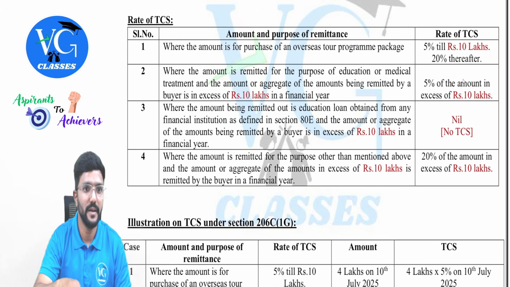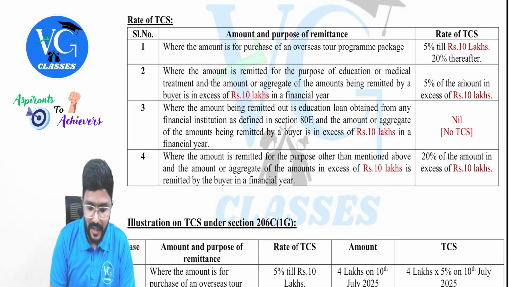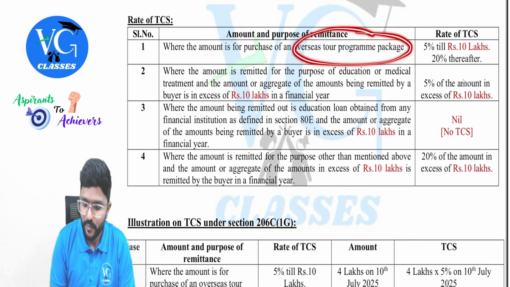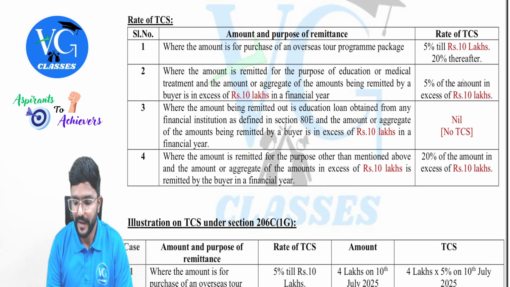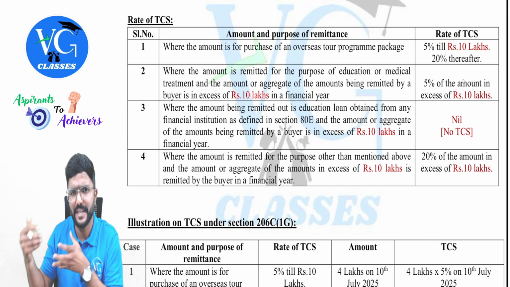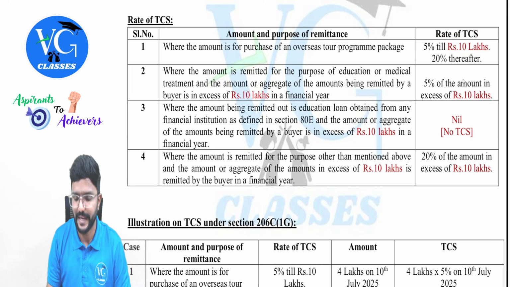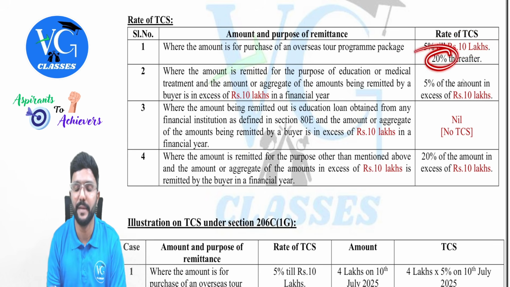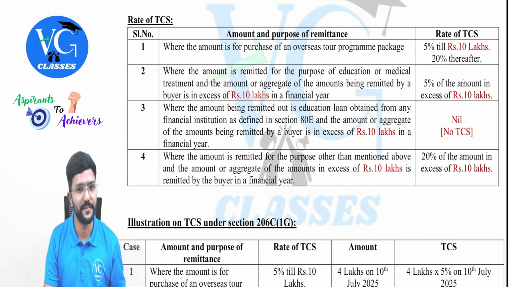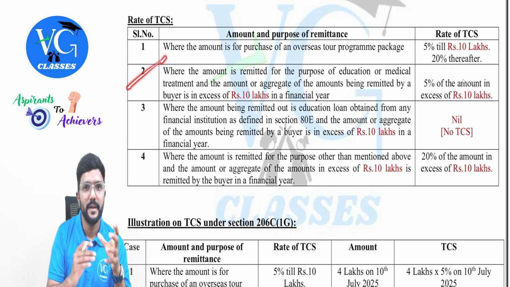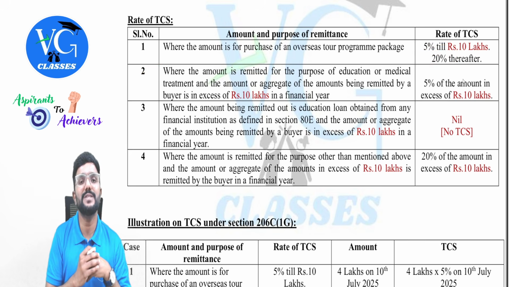Let us learn. Where the amount is for the purchase of overseas tour program package, what is the TCS rate? 5% up to 10 lakh. Previously it was 7 lakh. Now they have increased it to 10 lakh. 5% till 10 lakhs, and over and above 10 lakh, it is 20%. Two rates. Yes, sir.